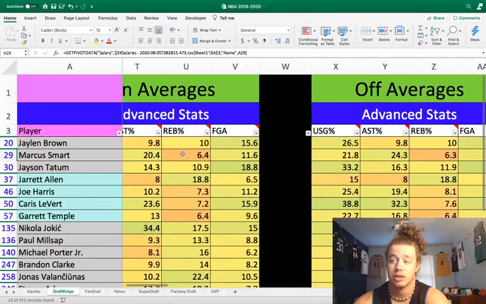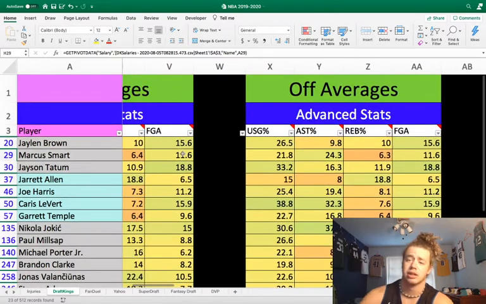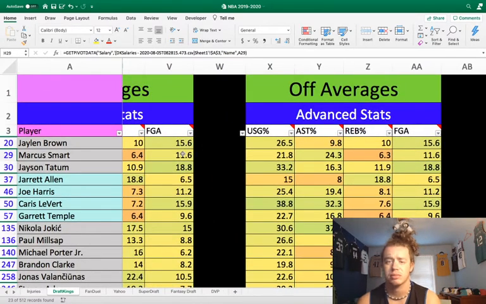He gets a 4% bump in assist percentage actually when Kemba Walker's off the court, and that should free up more assists. I mean, he's going to be playing point guard. Usually when they're on the court together, Kemba's still the point guard and Smart's playing the two, but now Marcus Smart's going to have the ball more in his hands. He's going to be doing way more with it. I think Marcus Smart's a good play today.